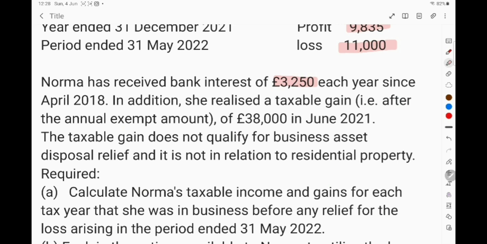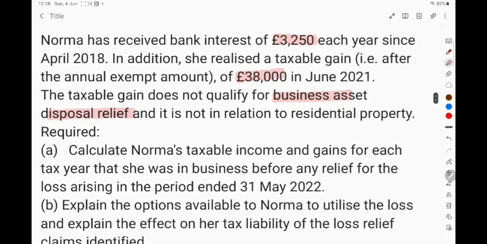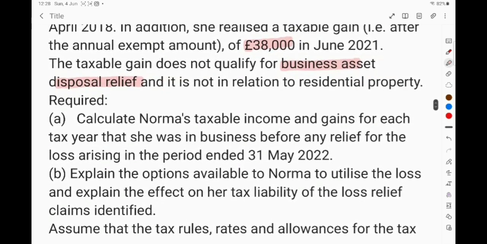In addition, she realized a taxable gain after the annual exempt amount, meaning you don't have to deduct the annual exempt amount of 12,300, and this gain is of 38,000 in June 2021. The taxable gain does not qualify for business asset disposal relief, and it is not in relation to residential property. So, they have clearly mentioned what rate should be applied, and as you know, there are differences in rates for normal property gains and residential property gains.